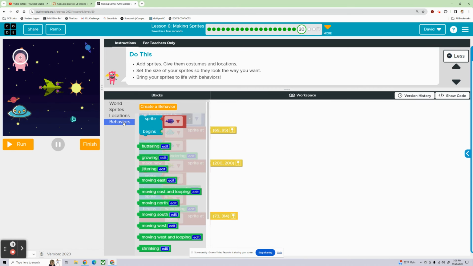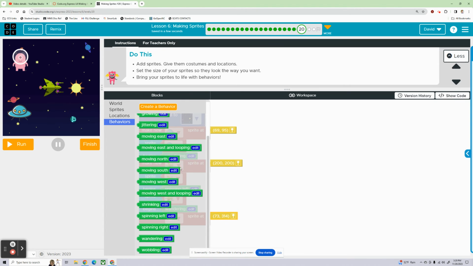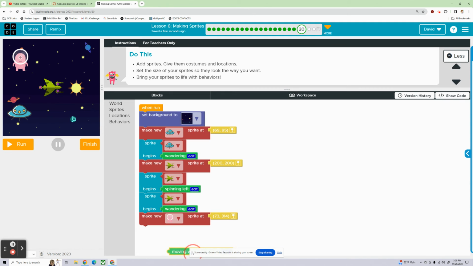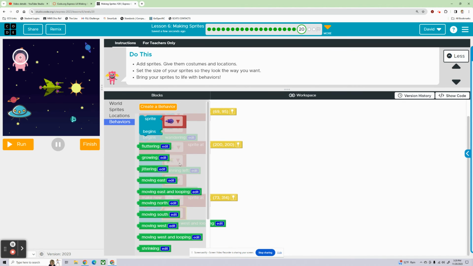And I want him to move west and loop. Oh, whoops, I forgot to grab the begins block. Snap that in. Grab the pink alien again, moving west and looping.